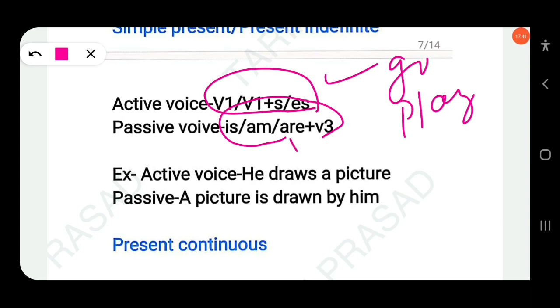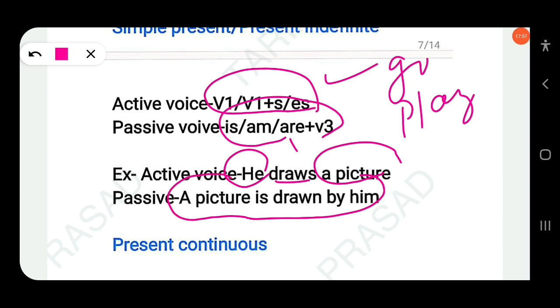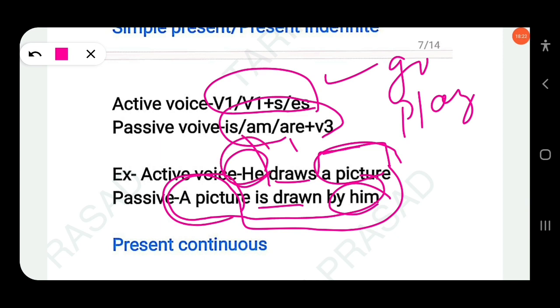So here, active voice: he draws a picture. He is the subject, draws is the verb, the main verb, and also simple present. A picture is the object. So here, a picture is drawn by him. A picture is singular, so is is used. And remember this, we always use the past participle in passive, the third form of the verb V3: drawn by him. So what do you find here? The object in the active voice becomes the subject in the passive voice, and the subject in the active voice becomes the object in the passive voice.